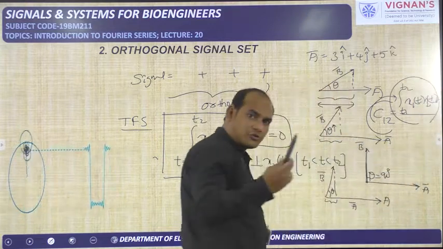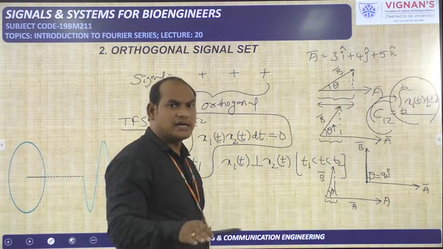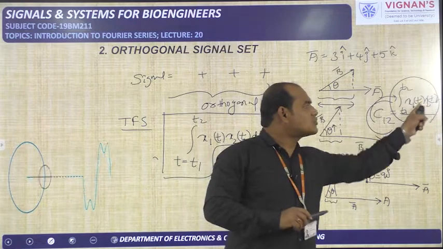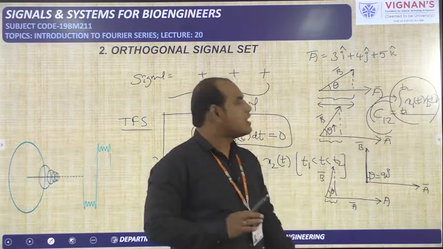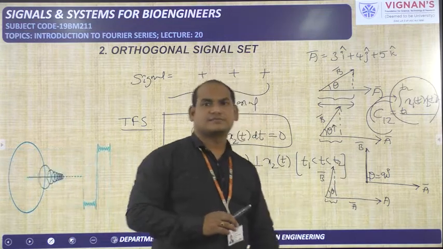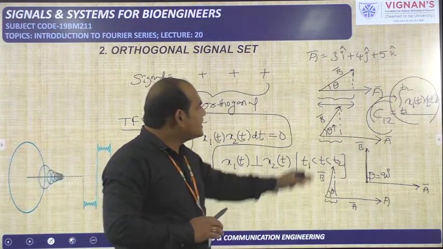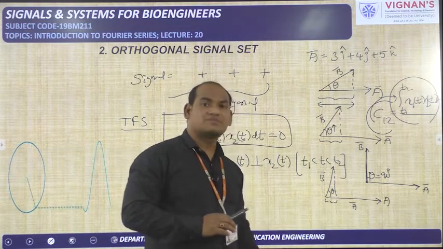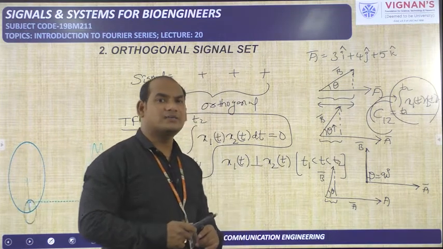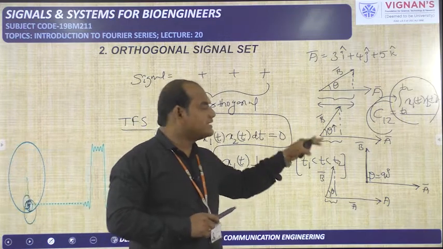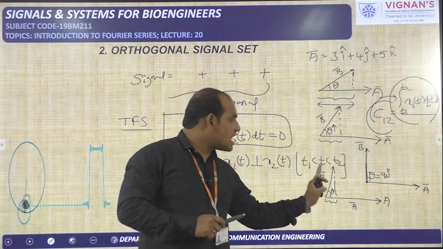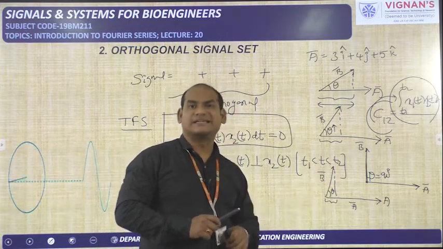But already I know that if these two signals are orthogonal to each other, this component or the projection must be equal to 0 according to this vector analysis. What did I understand from this vector analysis? If I keep on increasing the angle between B bar and A bar, the projection of B bar on A bar decreases.